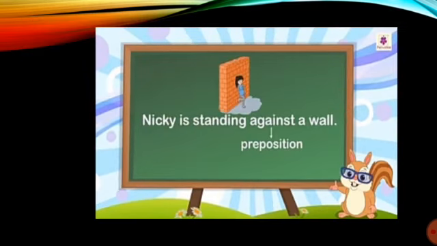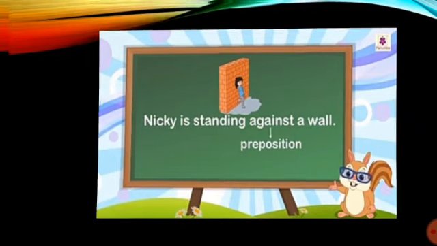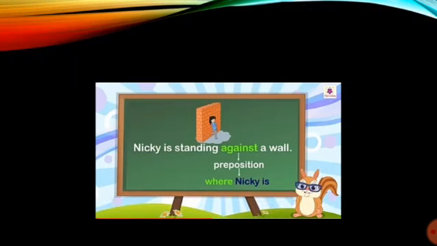You can see, for example, Nikki is standing against a wall. So here against is the preposition. Here against is showing where Nikki is, against a wall. So against is the preposition of place.